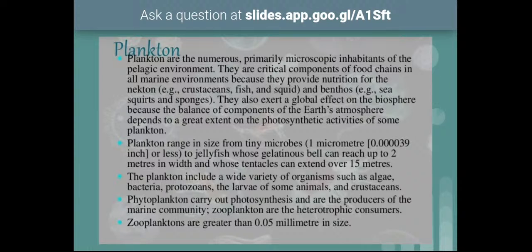Coming to the nekton, nekton are the active swimmers of the oceans. Often, if we talk about oceanic organisms, usually we mention these nekton only. Why? Because they are the dominant organisms in these oceans, and most top predators belong to this nekton classification only. The majority of the nekton are vertebrates. A lot of fishes, reptiles and mammals are examples of nekton.